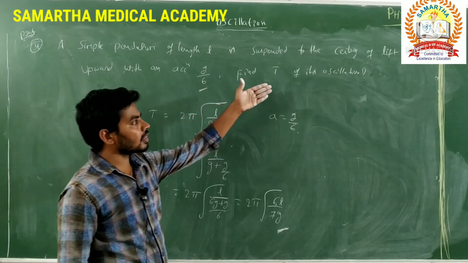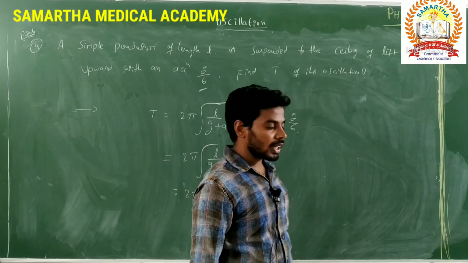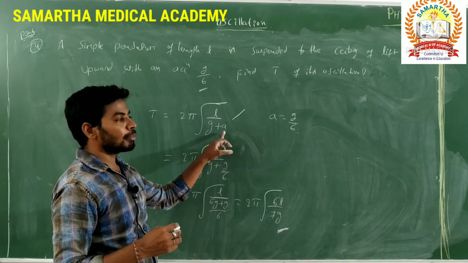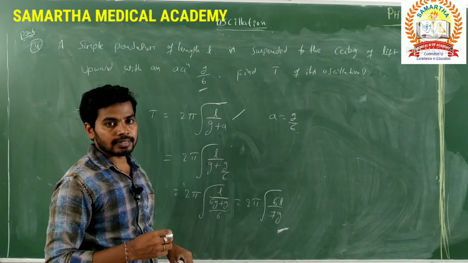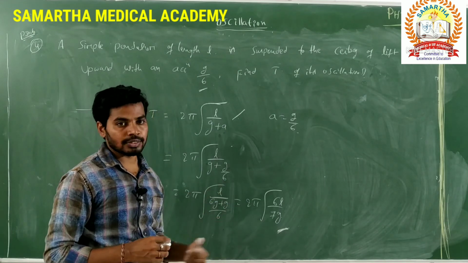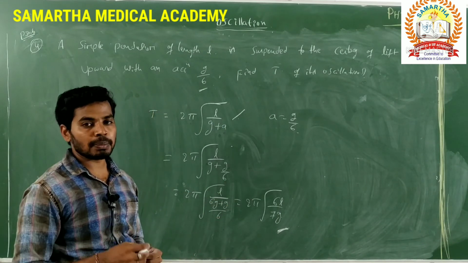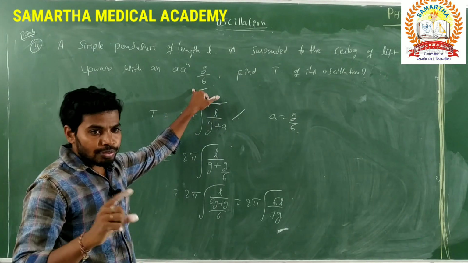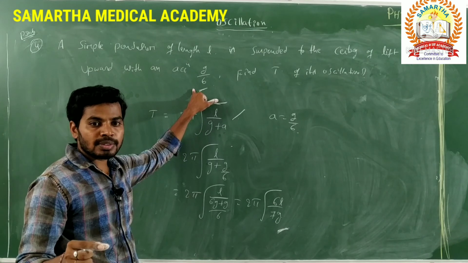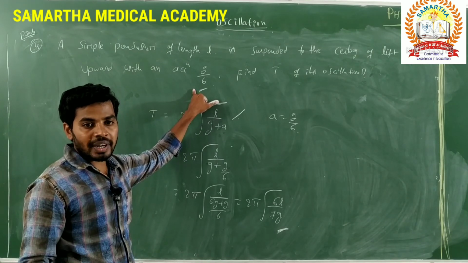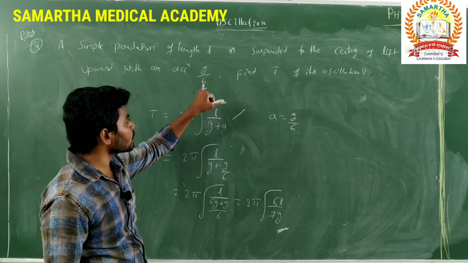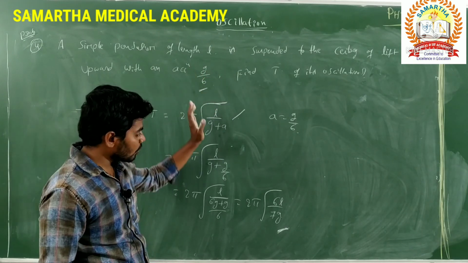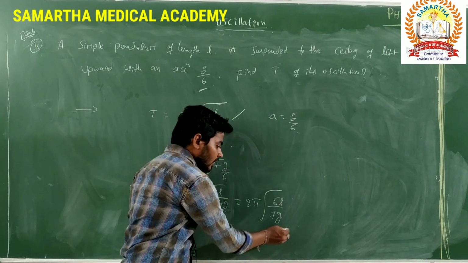If they give the condition when the lift is moving downward, next you have to use the formula 2 pi into square root of L by G minus A. That's it. Substitute that value and find the answer. If in an objective test they ask like this, and they give options in terms of numbers, like 2 point something, 3 point something, then you substitute the value of g. G is a constant value, 9.8. Then substitute the value of g and calculate the final answer.